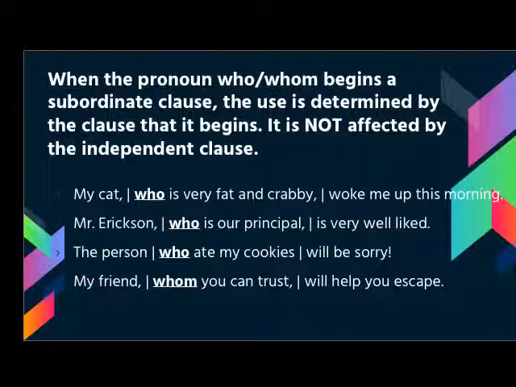The last sentence gets a little different. "My friend whom you can trust will help you escape." "My friend will help you escape" is the independent clause on the outside that we're going to ignore, and then we look at the inner clause. "Can trust" is our verb. Who's doing the trusting? You. So "you" is the subject of this clause. You can trust whom. So there we have a direct object.